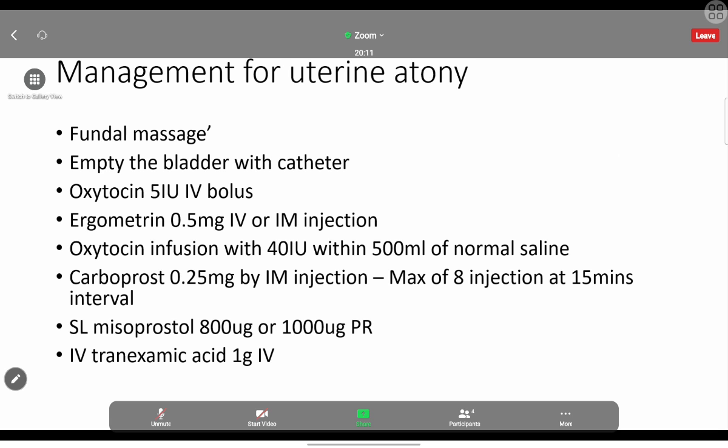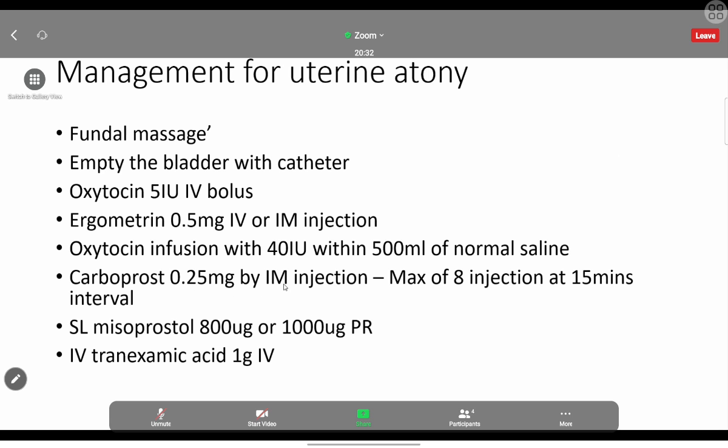The next thing is, at the same time the oxytocin is started, we will be giving the next step, carboprost. Carboprost is a prostaglandin F2 alpha agonist. They can ask that also. What is the mode of action of carboprost? Prostaglandin agonist. So we are giving 0.25 milligram